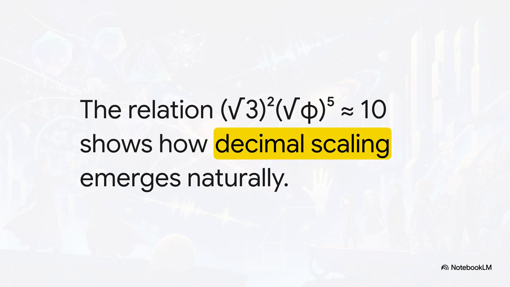If you take our physical generator, the square root of 3, square it, and then multiply it by our mathematical generator, the square root of phi raised to the 5th power, you get roughly 9.99, which is essentially 10. So decimal scaling naturally emerges as an exact mathematical synchronization point between our two generators. They interact to create the base 10 structure that ties both worlds together.